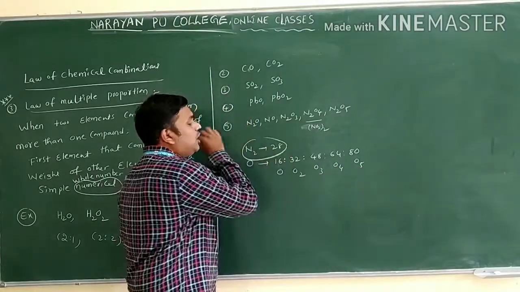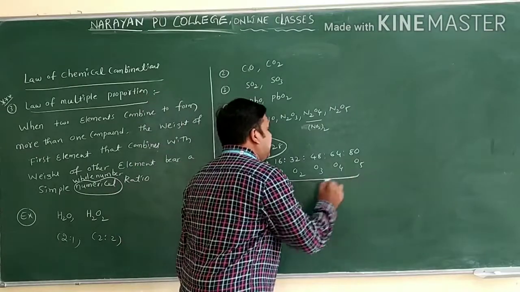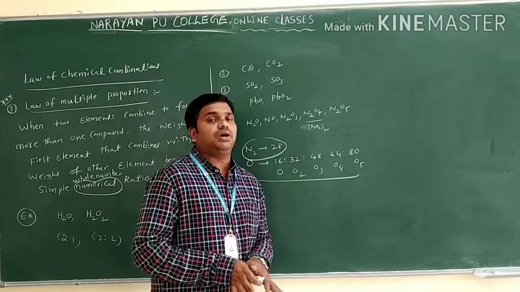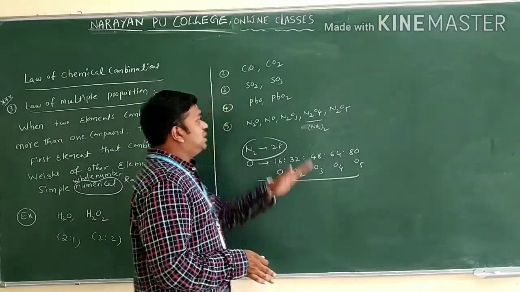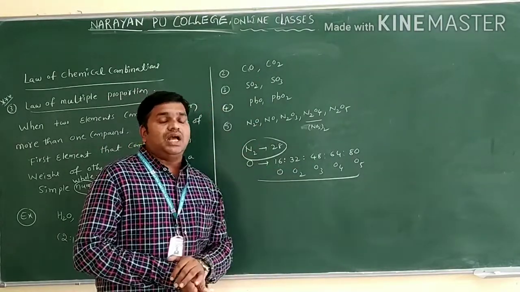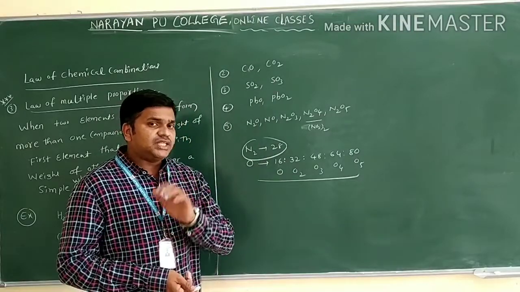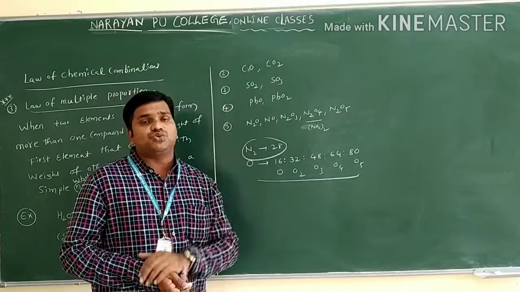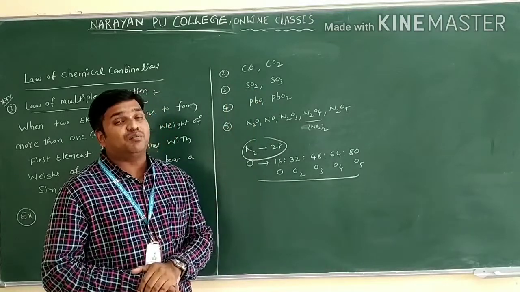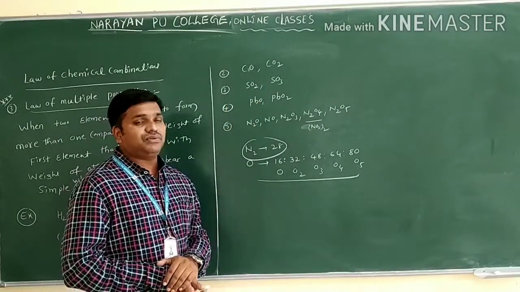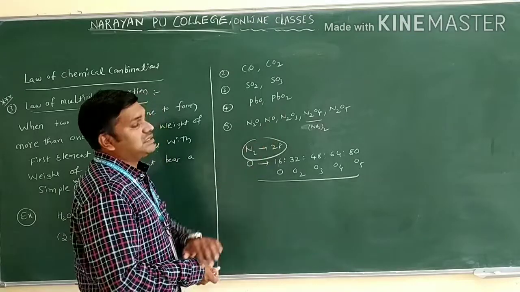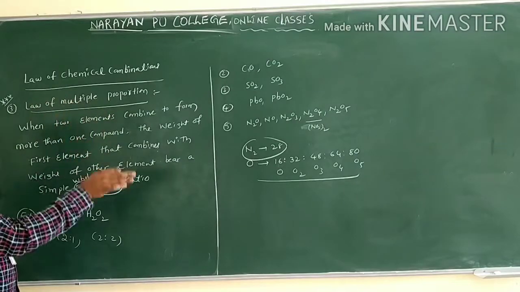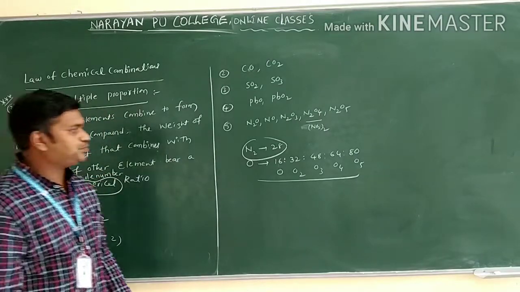What is fixed here? The nitrogen is fixed. But the remaining element, oxygen, is in a simple numerical or simple whole number ratio. These are the different examples of the law of multiple proportion. Sometimes in the objective exam they give different options: which of the following pairs of compounds is an example for the law of multiple proportion? They will ask like this. Main concentration should be on multiple proportion. For the board exam, you can write any one example.